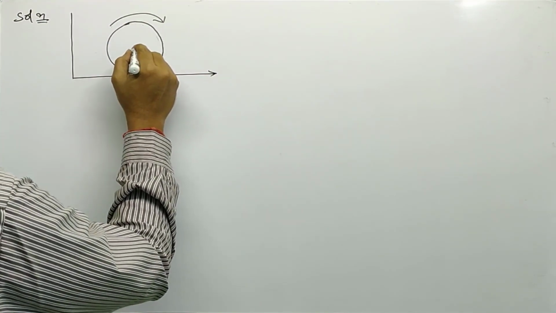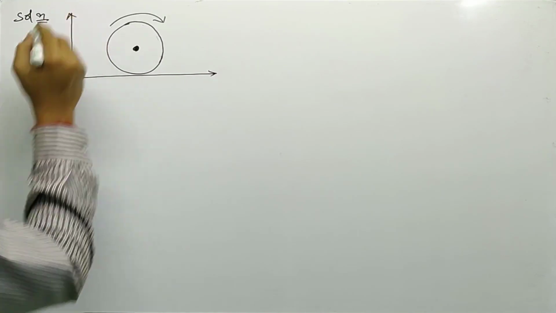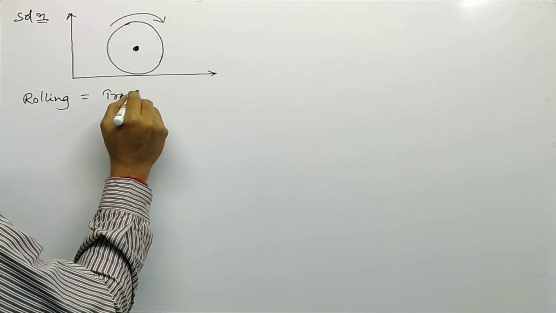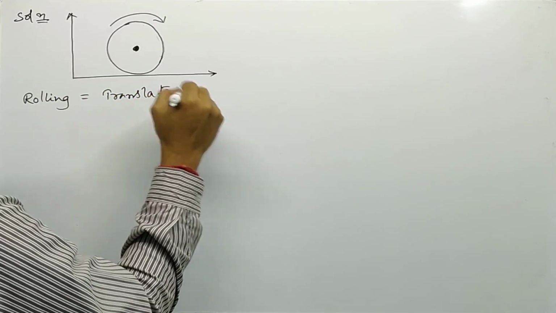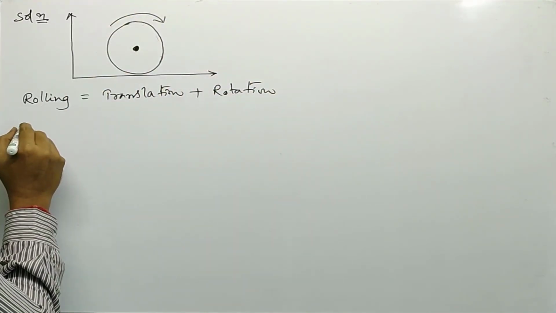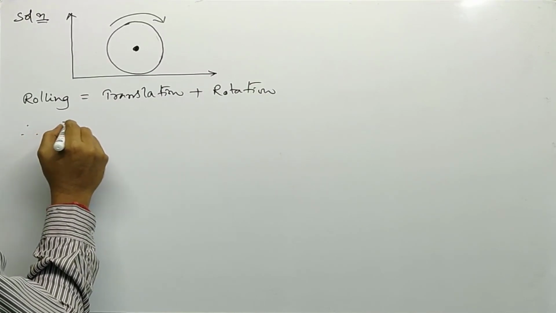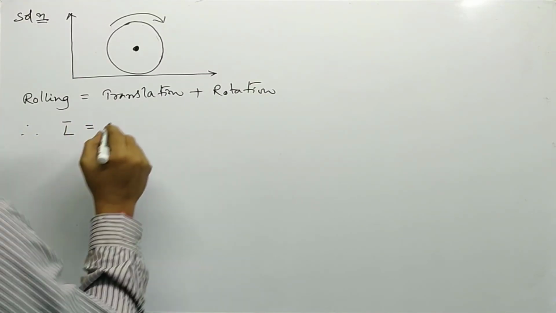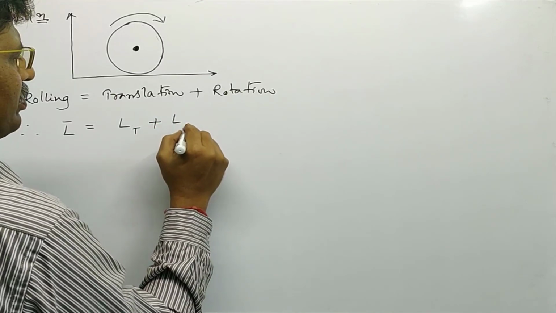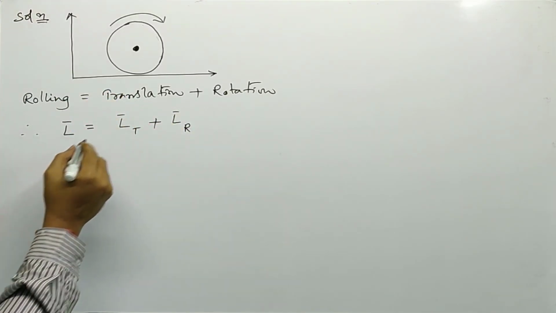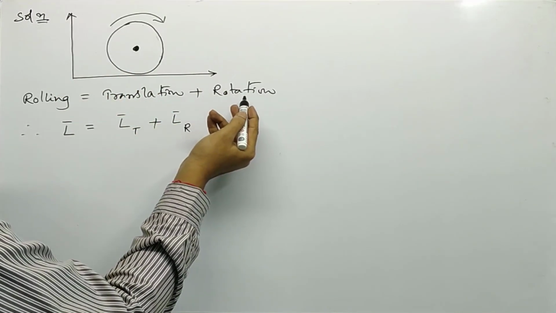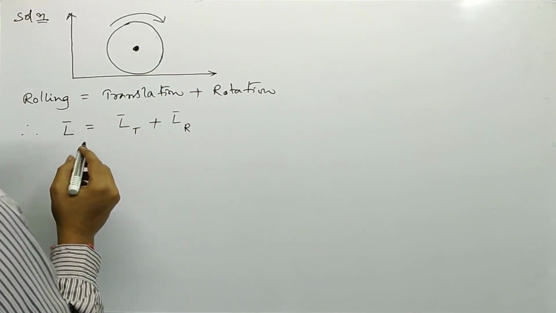So here, rolling motion. We know that rolling is nothing but translation plus rotation. In this case, therefore, the angular momentum of the rolling body can be written as angular momentum due to translational motion plus angular momentum due to rotational motion. Here LT is the angular momentum due to translational motion, and LR is the angular momentum of the rolling body due to rotation.